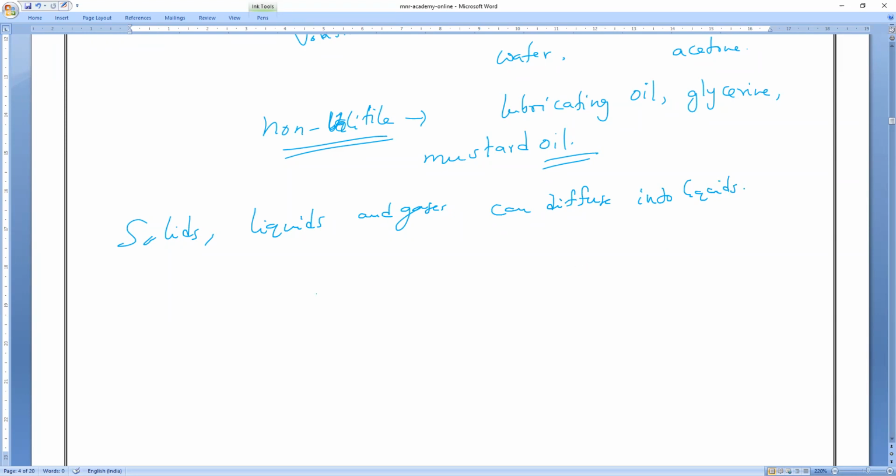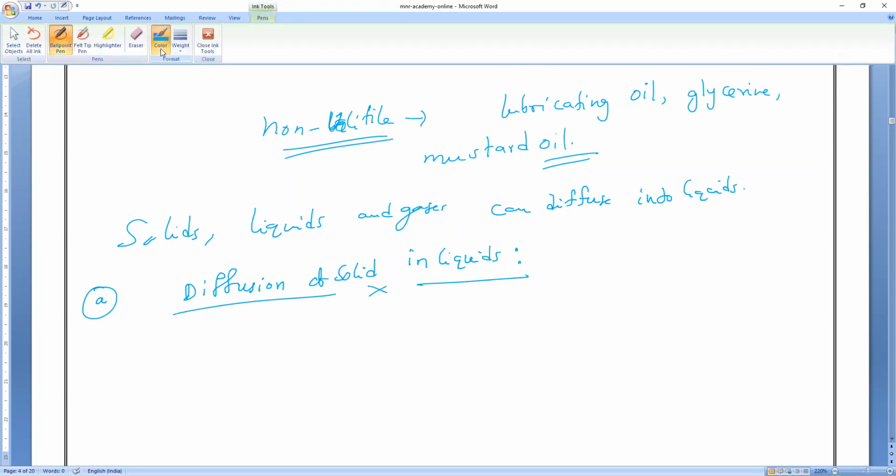So let us discuss examples, all of you. Now, diffusion of solids into liquids. Today we are studying what? Liquids or solids? Liquids. So we are discussing now diffusion of solid in where, guys? Diffusion of solid in liquid. So for example, so many examples we can make in our surroundings also.